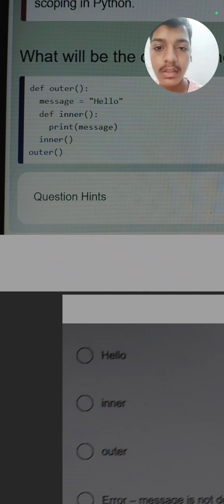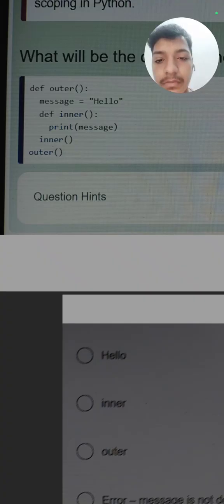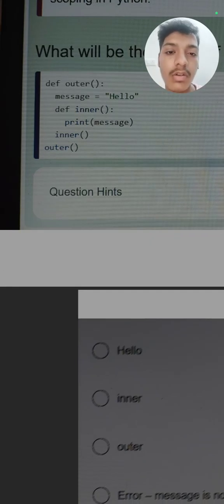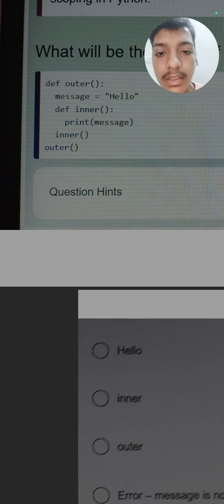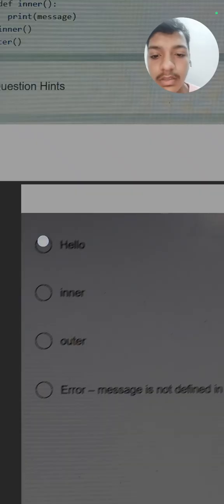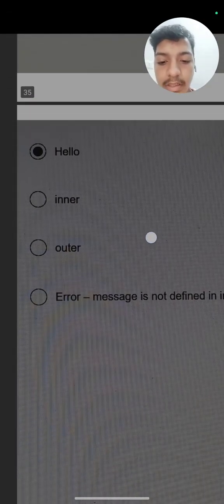Then we have called the outer function. The inner function is called inside the outer function, so when we call the outer function it will also give us this hello statement. So maybe now you have understood that we defined a function outer, and inside it we defined another function. This is the main topic of today's lecture, a function inside another function, and it is very confusing to students how we can call a function inside another function. This print message will call this hello and it will be called outside with the outer function. So the answer to this question is hello, and it is also given here.